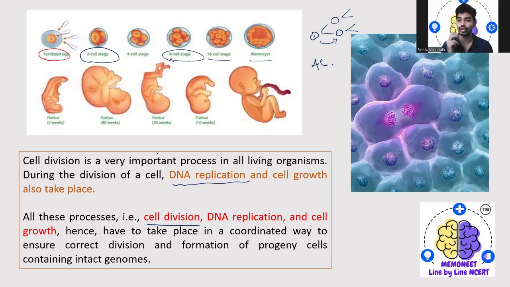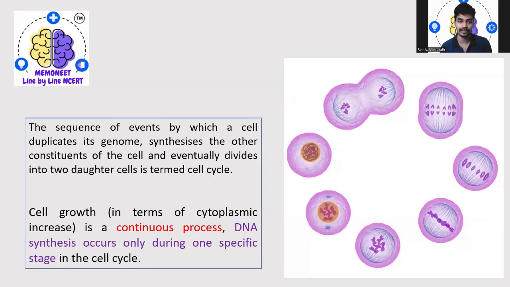Why? Because the formation of progeny cells containing an intact genome, a proper genome, a specific genome, has to be present. If this doesn't happen, that is, proper cell division doesn't happen, DNA replication will not happen, or irregular replication will happen, which leads to what? Mutants of the cell, right? And non-functional cells.